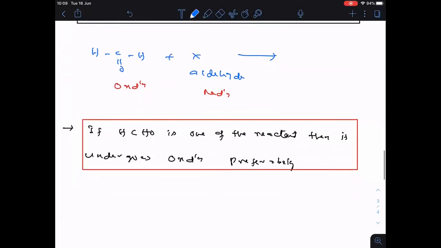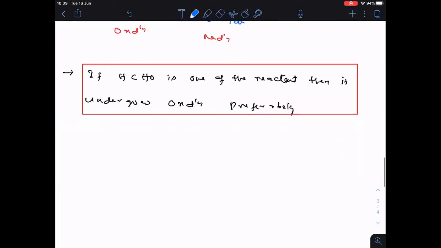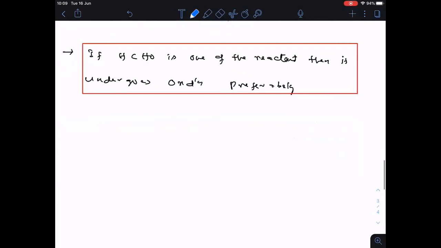Completed. You may ask me a question now. Sir, if formaldehyde is not one of the reactants, then what to do? That is also a valid question here. If formaldehyde is not one of the reactants, then what to do?